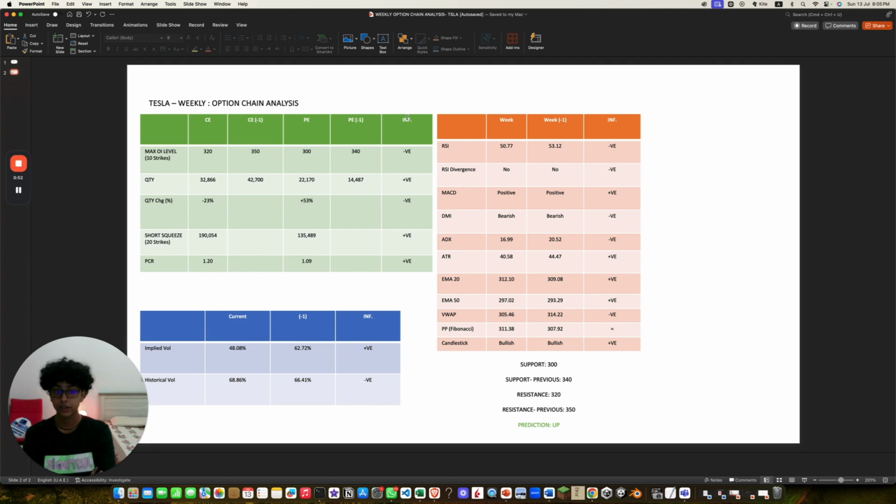Both EMAs are higher, that's 2 positives. VWAP is lower, that's negative. Pivot point is higher, sorry, that's actually positive. And candlestick is bullish, that's positive as well.